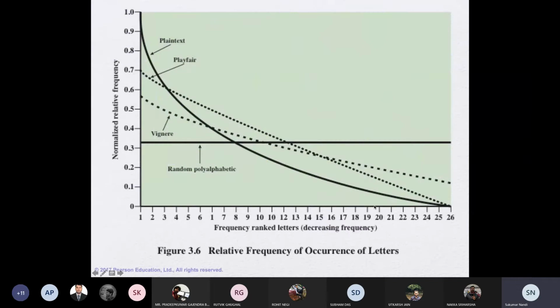We will come back to this later on. What is actually being talked about is the frequency rank of letters, what we discussed a few minutes back.